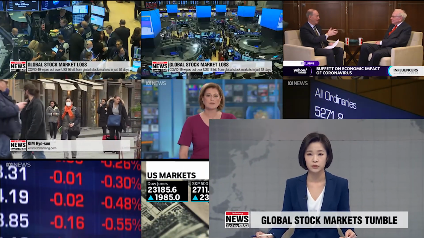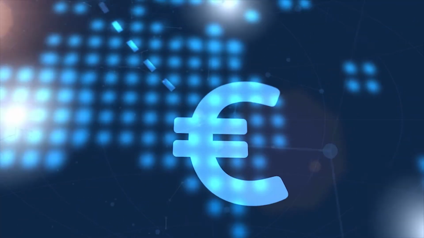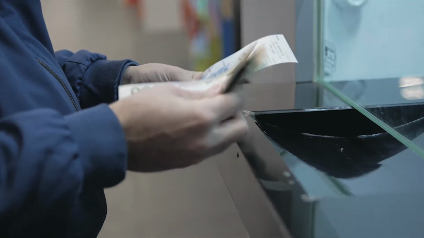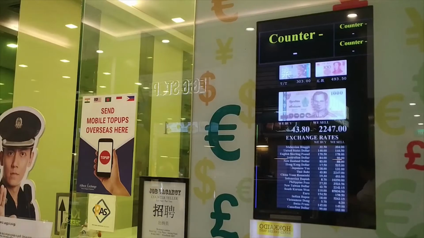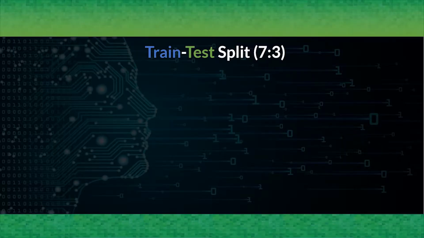Global stock market losses have topped 16 trillion US dollars in just 52 days since fears over the coronavirus gripped the world. Our work picks up from this FYP project done by Eddie Lim, who had investigated and developed GA and RL agents for the stock market. Our objective is to extend Eddie's work by incorporating more practical elements of the stock market, such as currency exchange rate and currency risk, as well as apply train test split experiments.